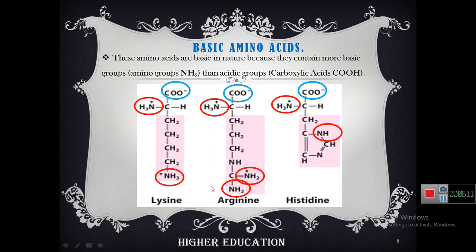In lysine, two amino groups are present. First one is this and second this. In arginine, three amino groups are present, and in histidine, two amino groups are present. That's why they are known as basic amino acids.